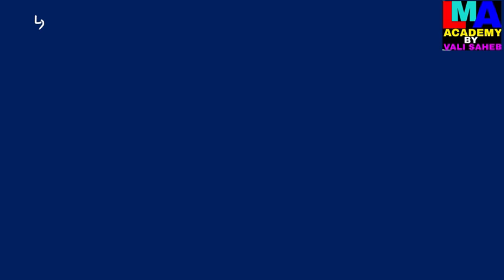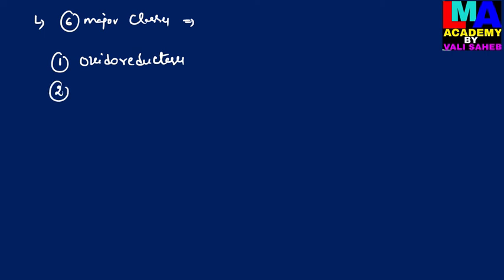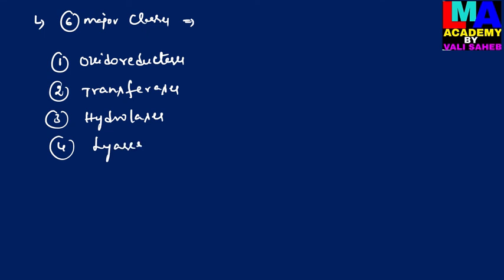All the enzymes are classified into 6 major classes.